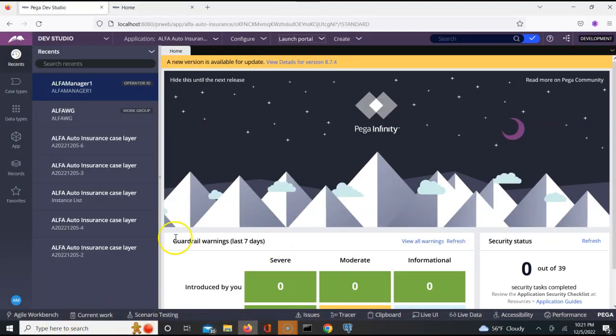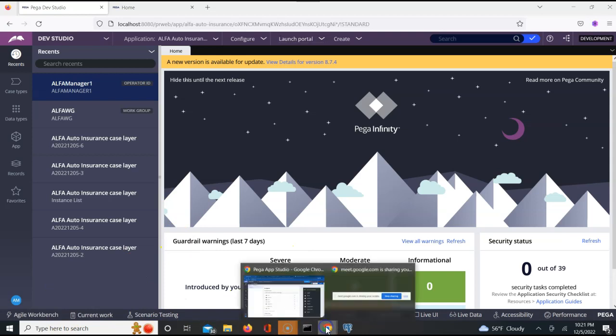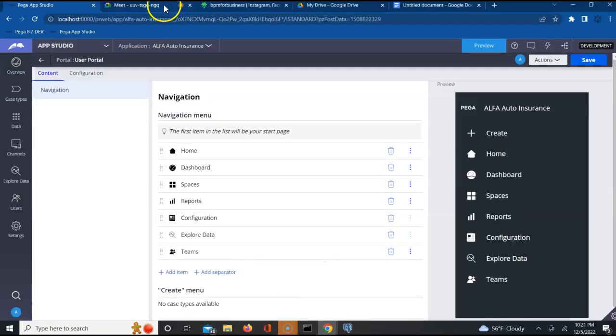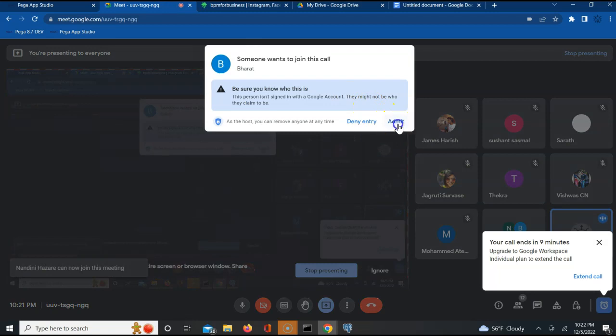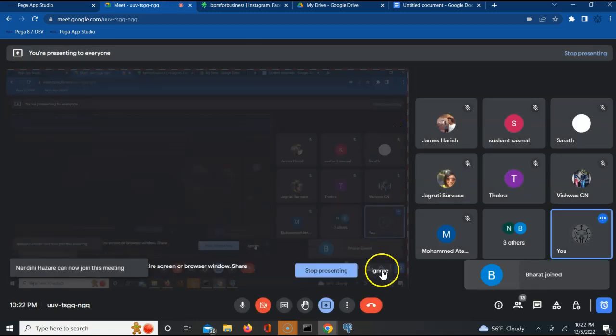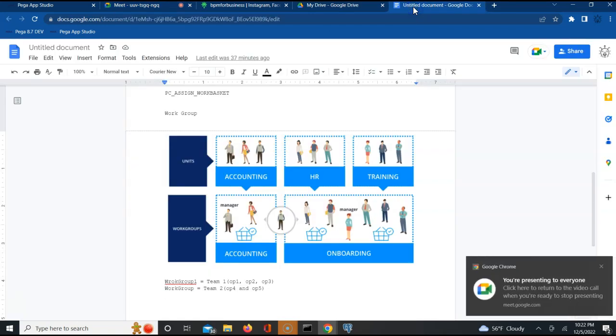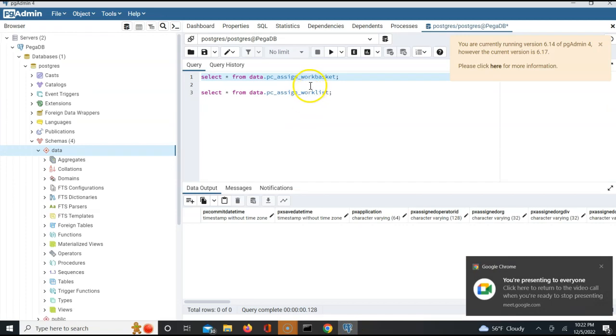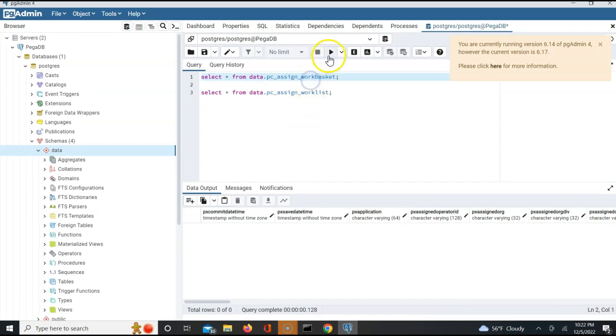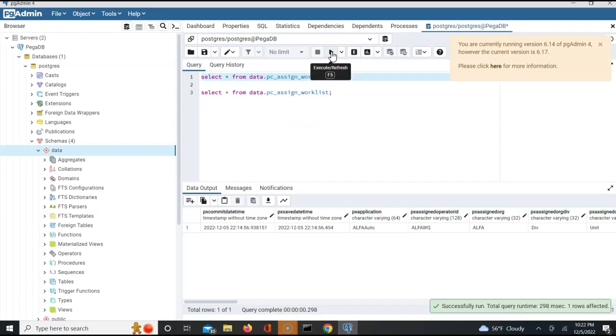Coming back to my admin at alpha and recapturing what we have discussed so far. One more way we can identify that is we can go and check in our database. Let me run this query in the database and see if my item has come here. Has my item reached my work basket, guys?